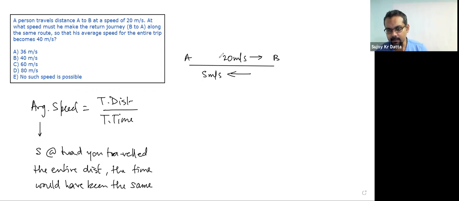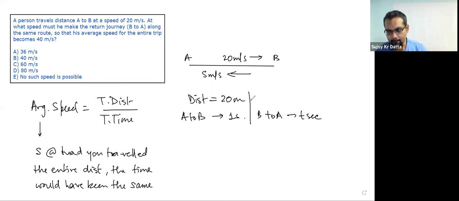Let's take some distance, just for the sake of calculation. Say the distance is 20 meters. While going from A to B, it has taken you 1 second, and while returning from B to A, it will take you some time, say t seconds. It's the same distance, mind you. Now when you look at the overall picture, you have a total distance of 40 meters, and your average speed, which you're saying is 40 meters per second.